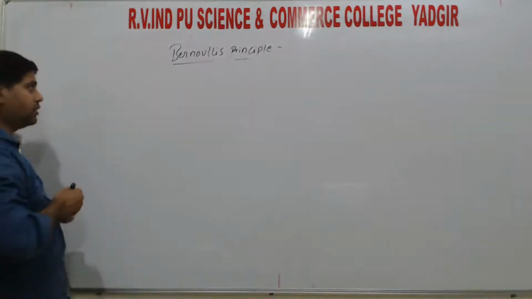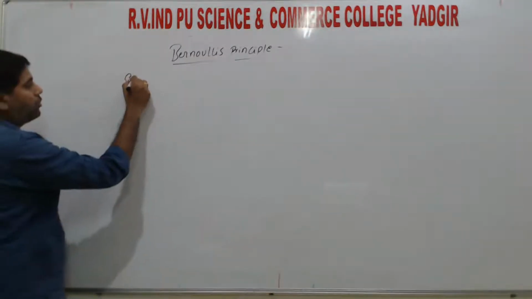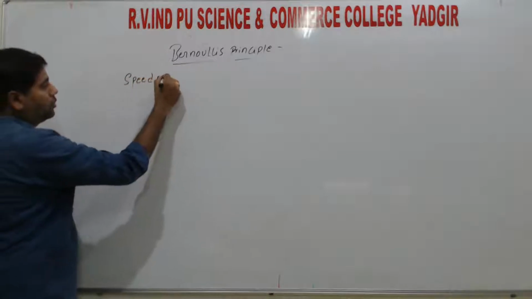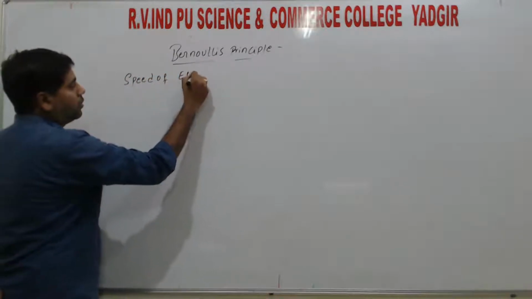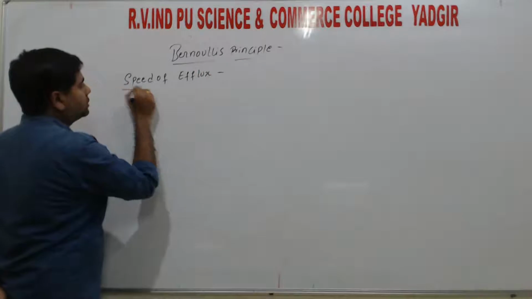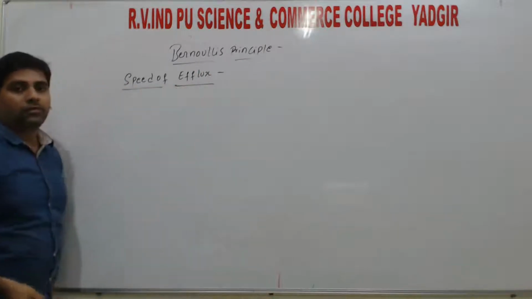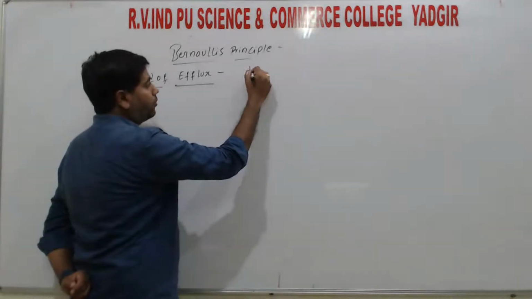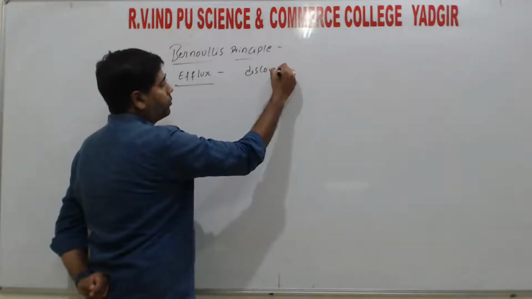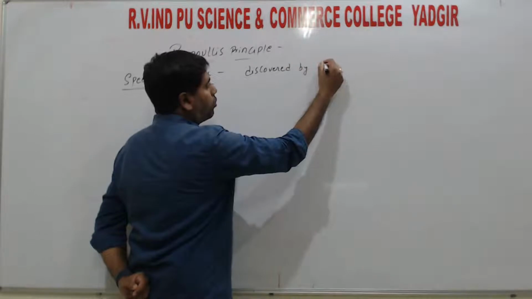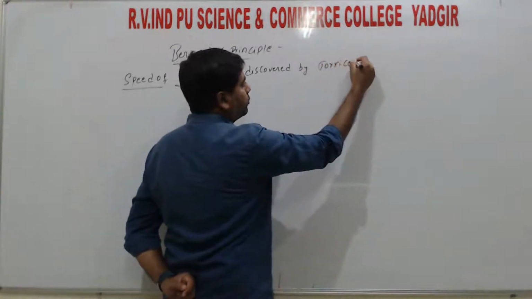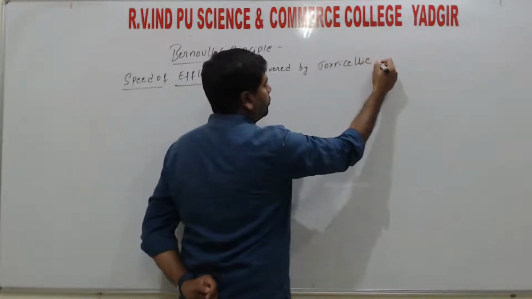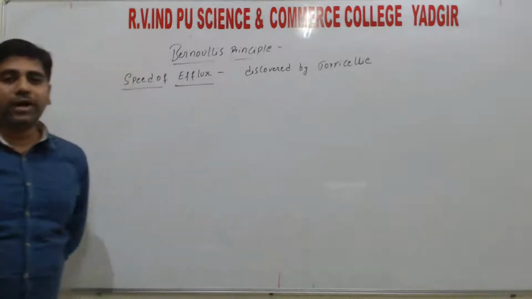So the first one, speed of efflux, right? Speed of efflux was first discovered by Bernoulli.